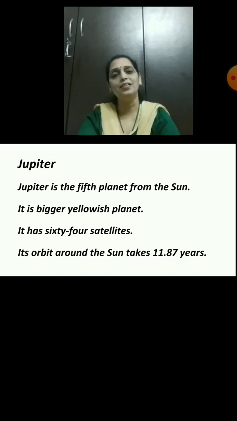And how many years does it take to orbit around the Sun? Yes, it takes 11.87 years. You know 11.87 means 4,330 days to orbit around the Sun.